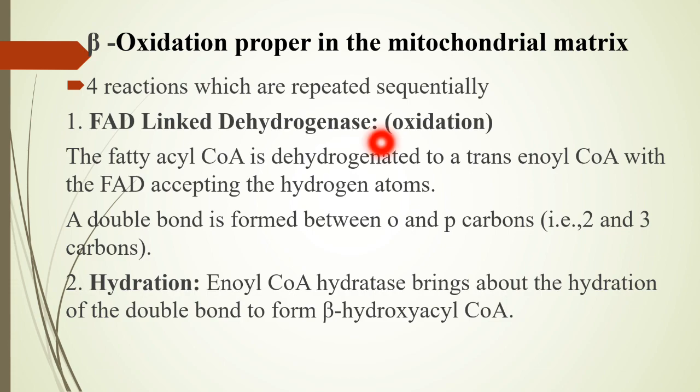So FAD is converted to FADH2, which will enter the electron transport chain and give ATP.